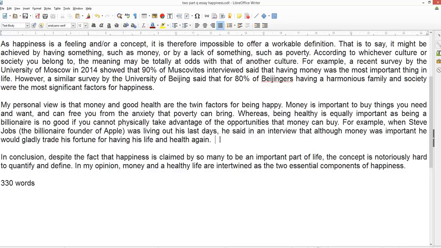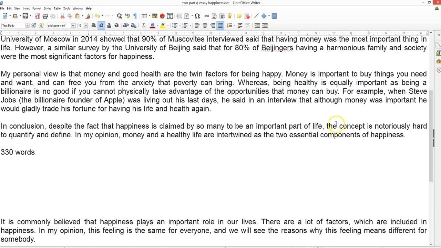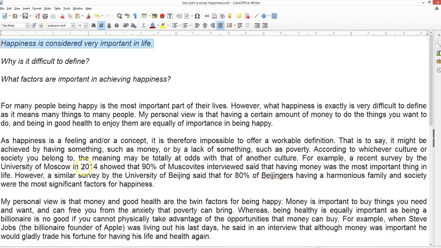So what do we do now? We need to conclude. So we have to mention the topic again and the two ideas. So in conclusion, despite the fact that happiness is claimed by so many to be an important part of life, the concept is notoriously hard to quantify and define.